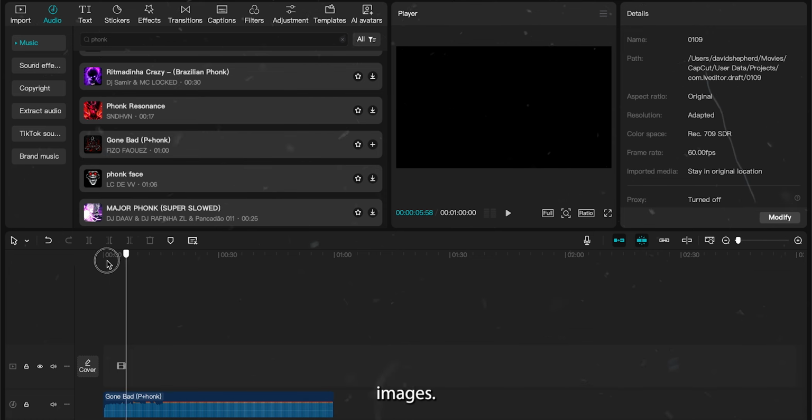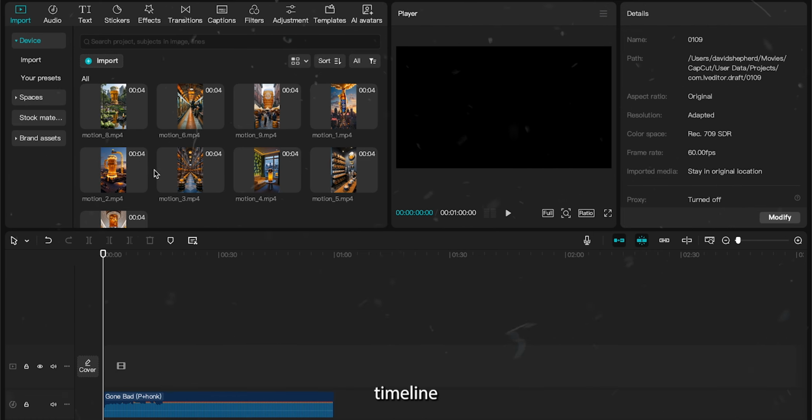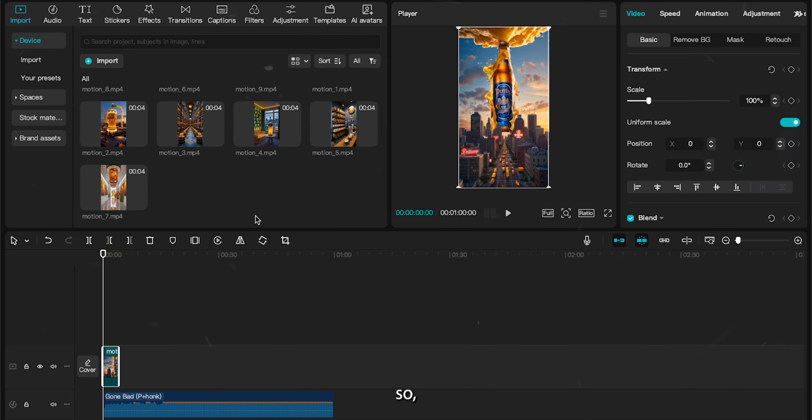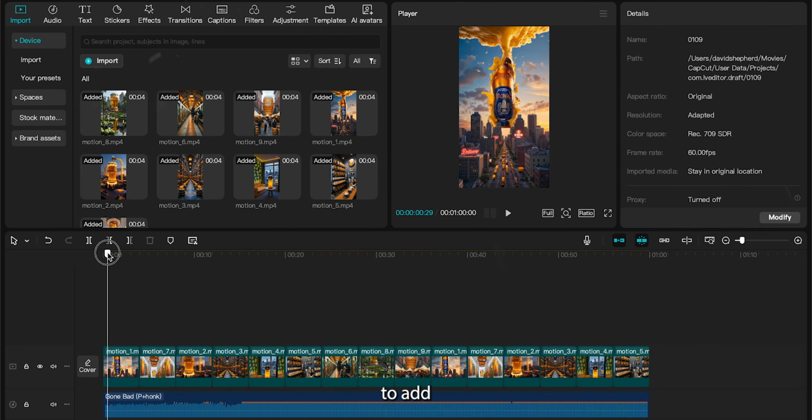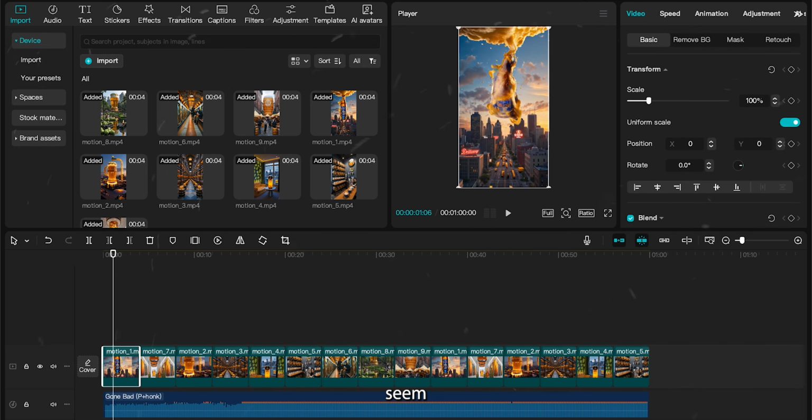Next, it's time to add our images. You want to drag them into the timeline one by one in the order that we generated them in. Position them in the timeline like so, and your finished video should now equal a duration of 1 minute. We now need to add animations and transitions. This is what makes our images move and seem engaging.